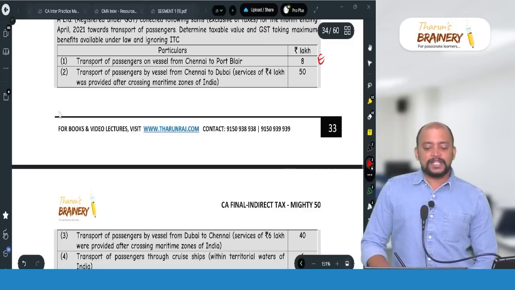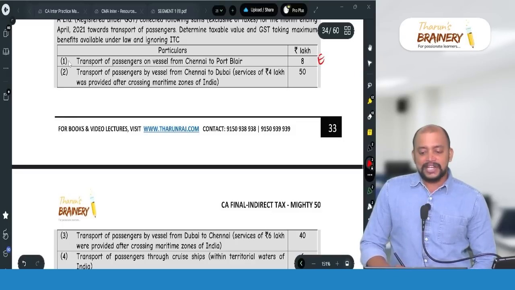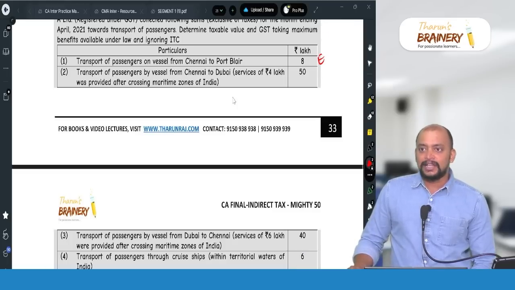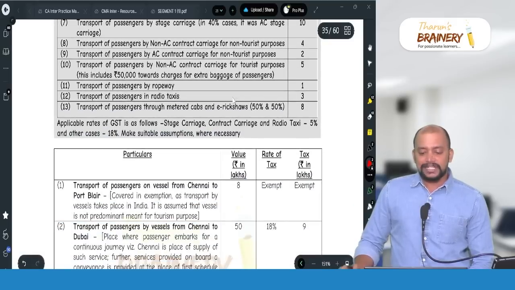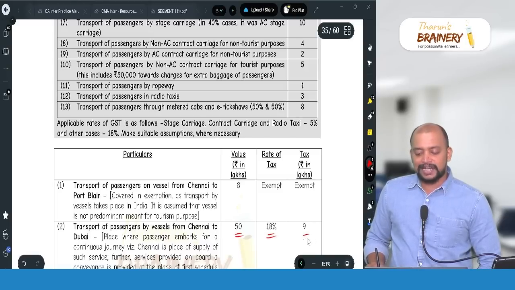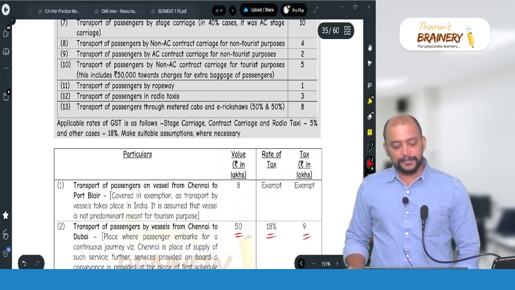Transportation of passengers by vessel from Chennai to Dubai, okay, international, and we don't have any exemption with respect to this, so it will be taxable. Service of 4 lakhs was provided after crossing maritime zones of India, whatever it may be, fully it will be taxable. And 50 lakhs, what is the rate of GST? So stage carriage, contract carriage, radio taxi 5%, other case 18%. So on 50 we need to take 18%, 9 lakhs will be taken as the GST.